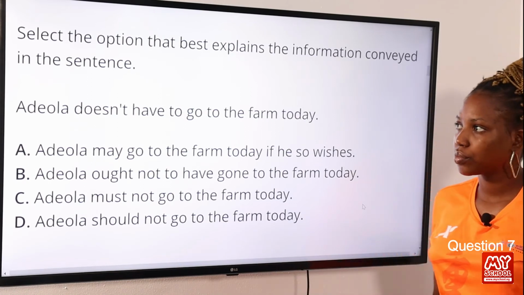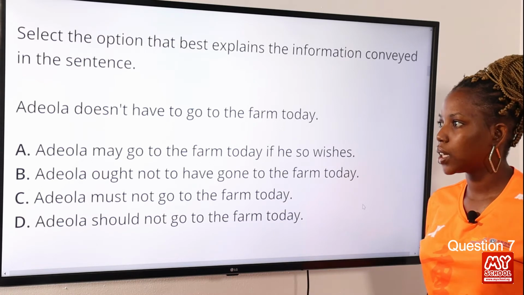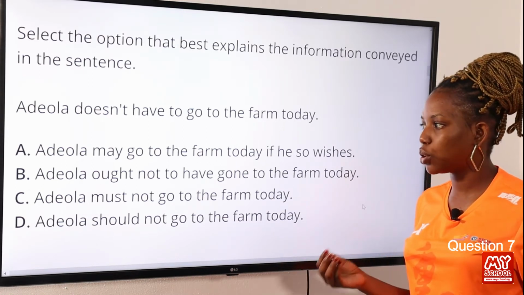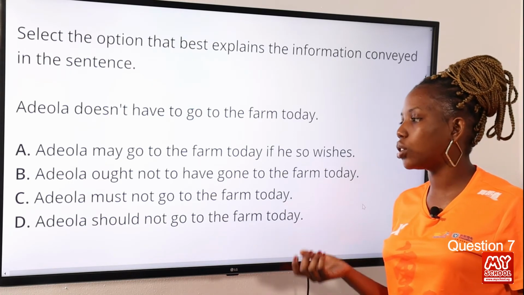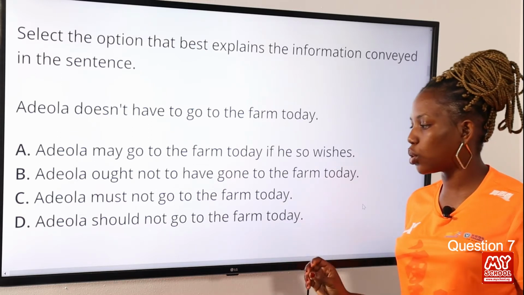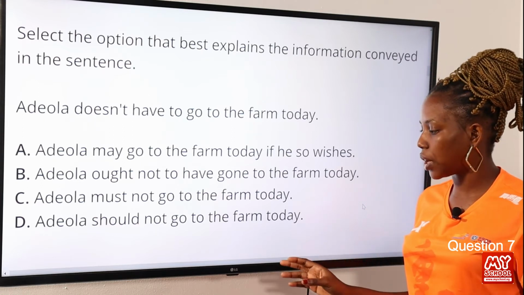Question 7. Select the option that best explains the information conveyed in the sentence. Adiola doesn't have to go to the farm today. Option A, Adiola may go to the farm today if he so wishes. Option B, Adiola ought not to have gone to the farm today. Option C, Adiola must not go to the farm today. Option D, Adiola should not go to the farm today.